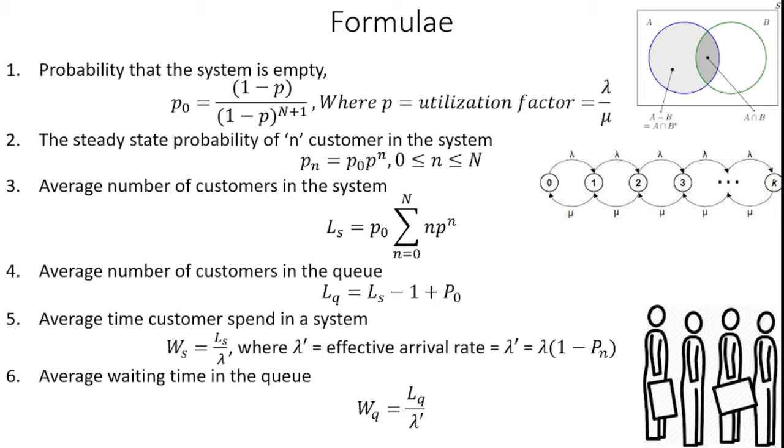After that, the average waiting time in the queue. How much average waiting time are the customers consuming? We can determine this from WQ is equal to LQ divided by lambda dash. Here LQ means the average number of customers in the queue, and lambda dash is the effective arrival rate. From this, we can determine the probability, the average number of customers in the system or in the queue, and also the average waiting time the customer spends in the queue. For understanding these formulas, how do we identify the probability values? Let's see with an example problem.